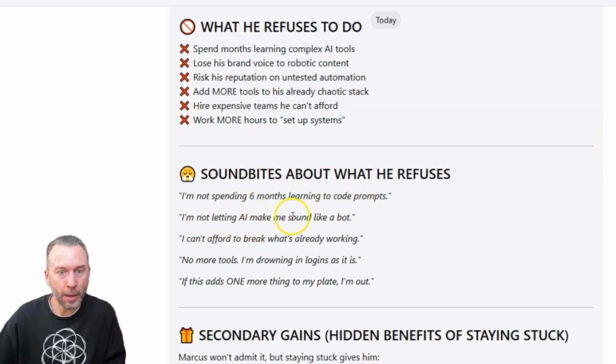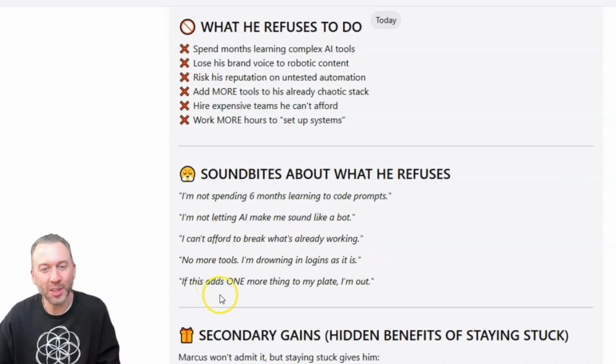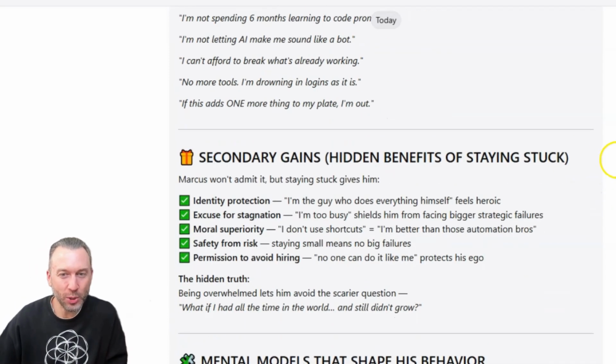I'm not spending 6 months learning to code prompts. I'm not letting AI make me sound like a bot. I can't afford to break what's already working. No more tools. I'm drowning in logins as it is. If this adds one more thing to my plate, I'm out, right? So all these things, you can kind of see how this ideal customer profile, where their pain points are.